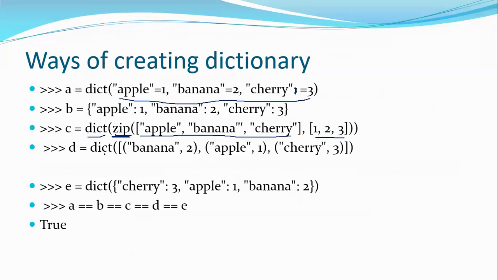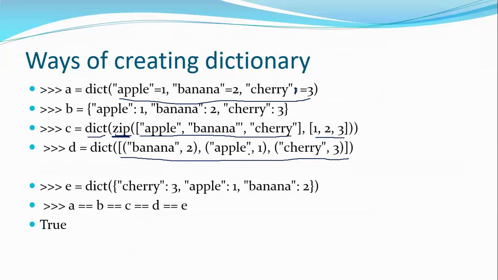Another way of creating a dictionary is the traditional approach, but not the most widely used. That is the list of tuples approach. There is another definition of a dictionary, which is called a list of tuples. All the items in the dictionary will be tuples: banana comma 2, apple comma 1, cherry comma 3.